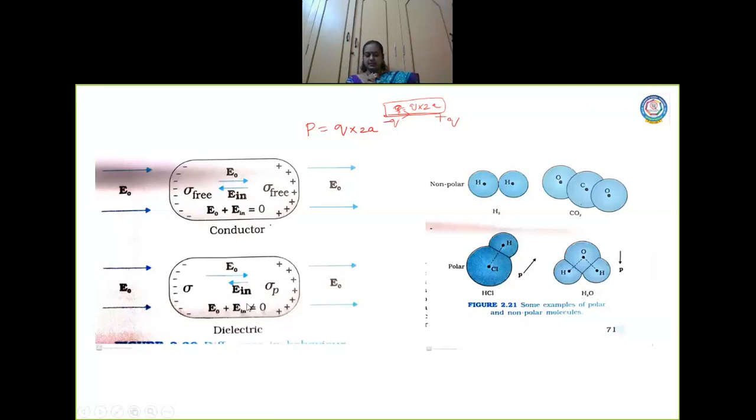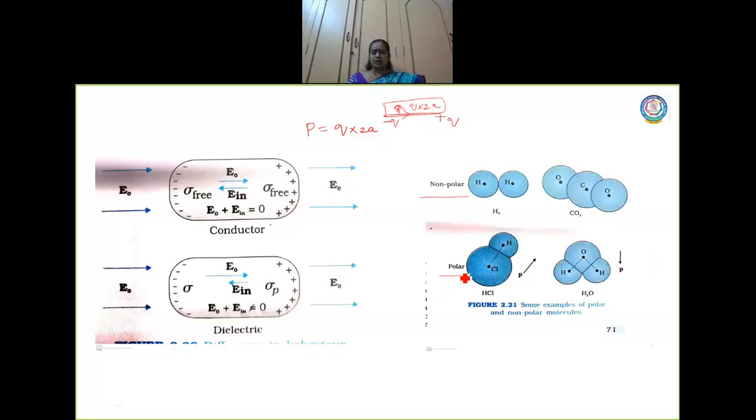So to understand this better, we may need to know more about the dielectric, what a dielectric is and how it may divide. Now a dielectric may consist of two types of molecules. One is a non-polar molecule and the other one is a polar molecule. Now we talk about molecules here. The first being non-polar, the second being polar.